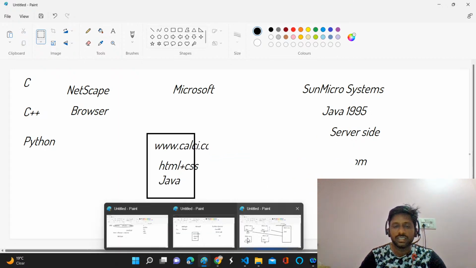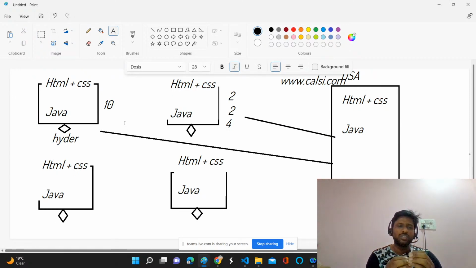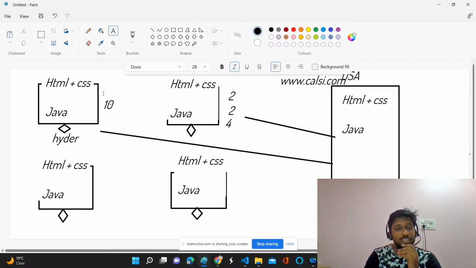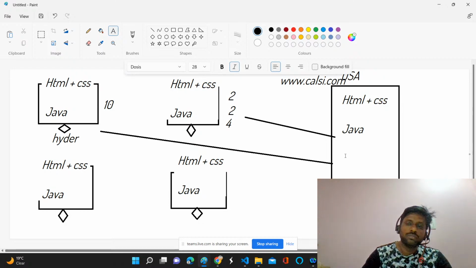Why do we need to send a request like this? It is simple, right? 2 plus 2 is equal to 4, and 5 plus 5 is equal to 10. This is also a computer, this is also a computer, this is also a computer. Even this computer has a CPU and processor and everything. Why can't we utilize this? Suppose you have 1 lakh computers in the world all hitting the same server, all sending requests for a simple calculation to America. It's very difficult, right?